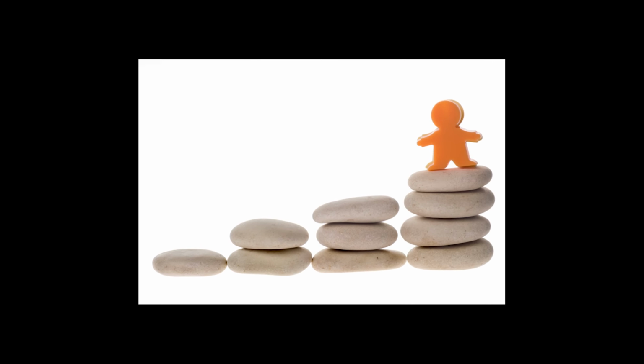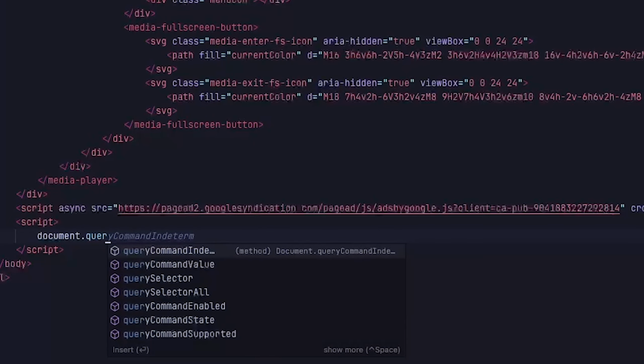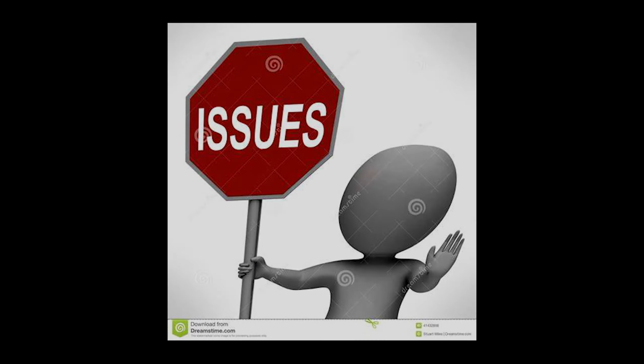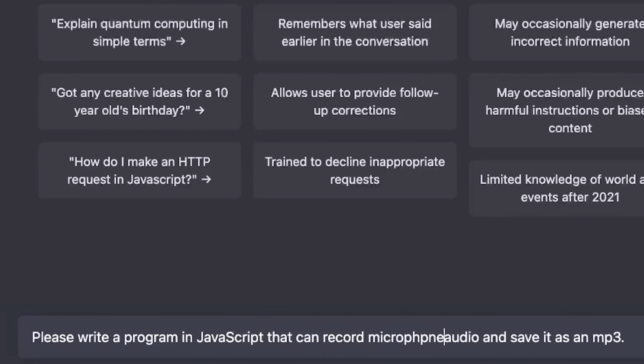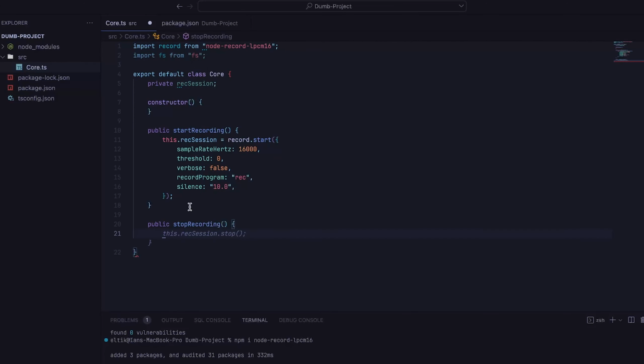Anyways, I broke down what he was doing into a few steps. First off, I would need a way to record my voice in Node. Since I'm not using JavaScript DOM or the JavaScript you see in the browser, I would need a library. Being the expert programmer I am, I avoided all problems and just asked ChatGPT directly and then copied everything into a JavaScript file. I then converted everything into a TypeScript project and stored the recording session in an object so I can start and stop the recording at will.